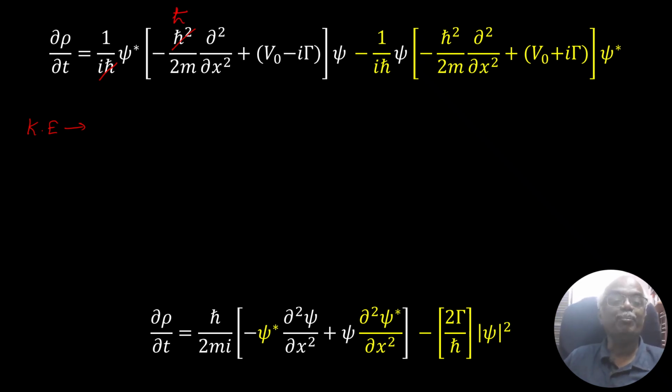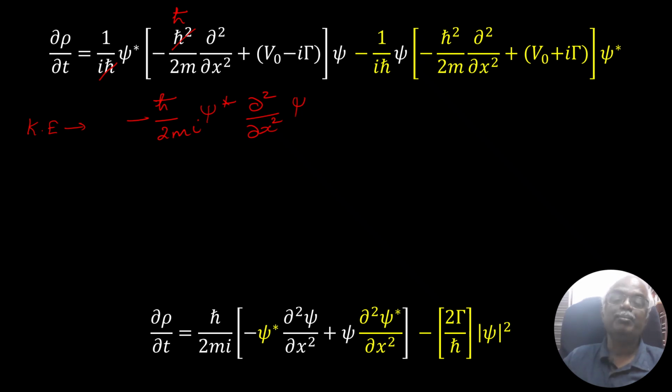Remember that there is a negative sign: minus h cross over 2mi times psi star delta 2 over delta x2 psi. This is for the first term.